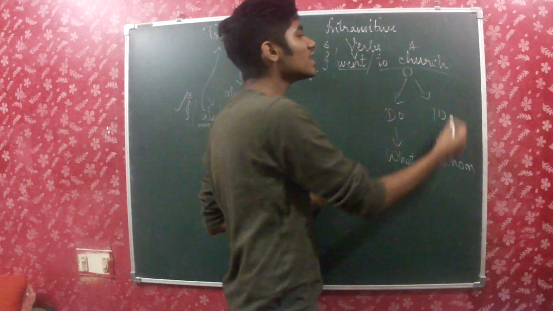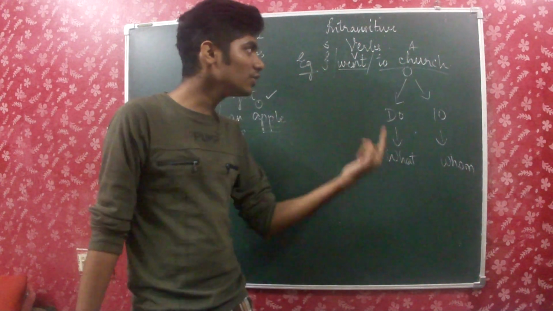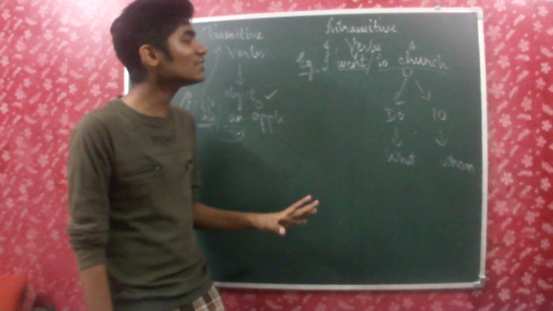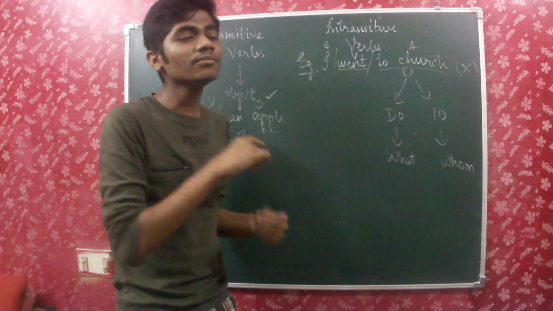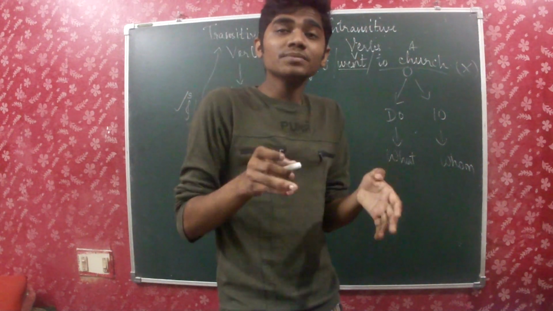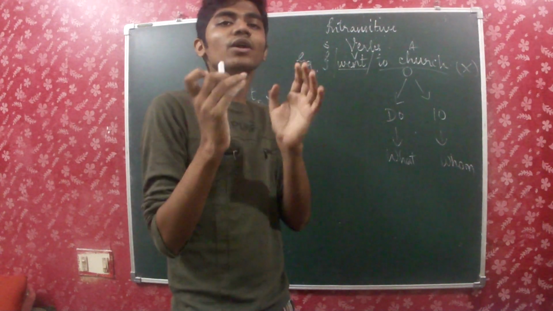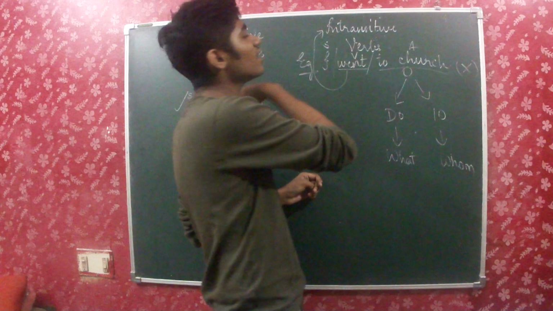This does not answer either of these questions, right? It's not answering I went what? I went to the church. No, it's not possible. I went whom? I went to church. No, it's also not possible. So there is no object in this sentence, right? So after the verb there is no object. The verb is not followed by an object. So these kind of verbs are known as intransitive verbs.